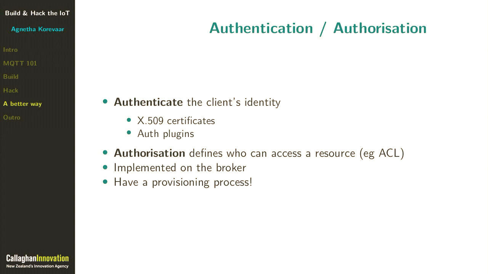Another thing that we can do is at the application layer, so the MQTT layer itself. Rather than sending passwords over clear text, you can use a certificate to verify the client's identity, so that same kind of certificate that we were using for the TLS. You can also use a decent authentication plugin, and that will be broker specific. And instead of letting everybody see everything, you can limit who has access to which resource using authorization. So in the Mosquitto broker, the mechanism for this is an access control list.